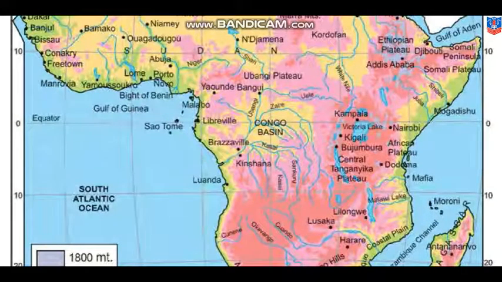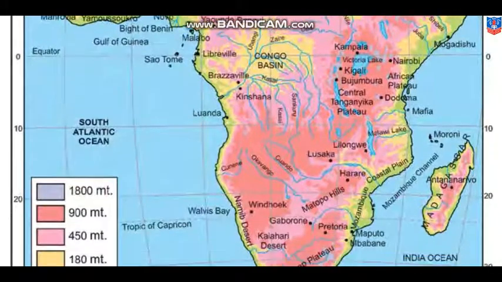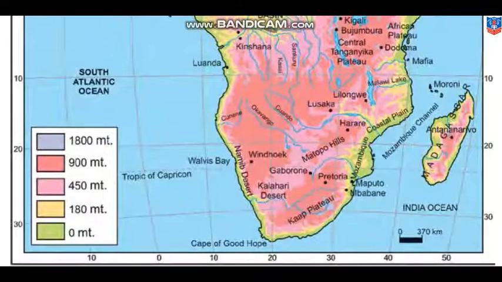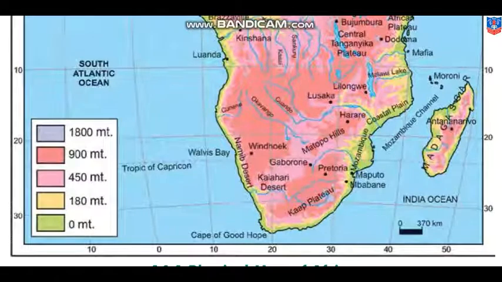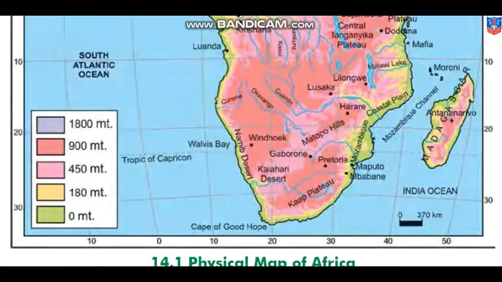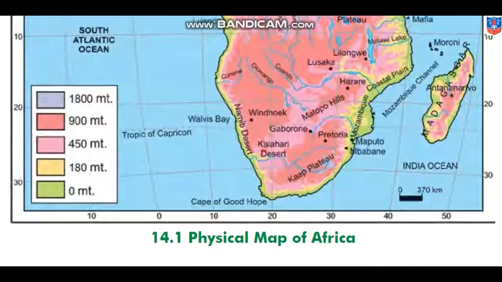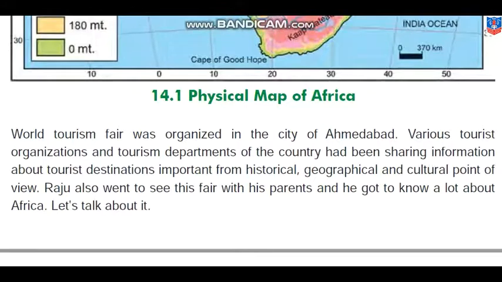There is Gulf, the left hand side. Okay, so this is the physical map of Africa, where we can see places which are higher than 1800 meters, which are higher than 900 meters, which are higher than 450 meters, 180 meters, and which are land areas. So this is the physical map of Africa.